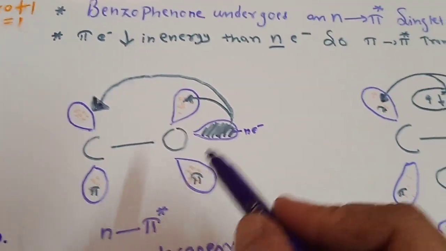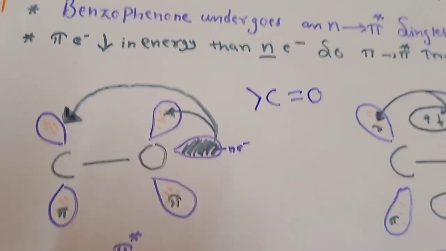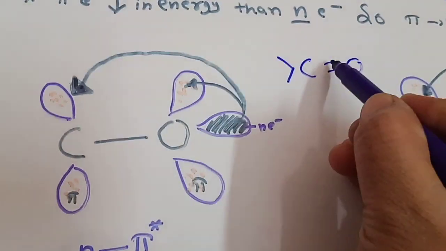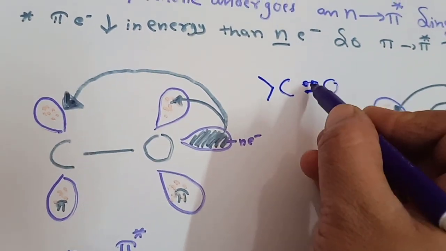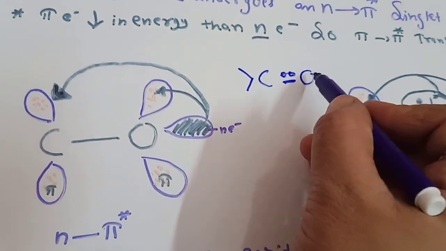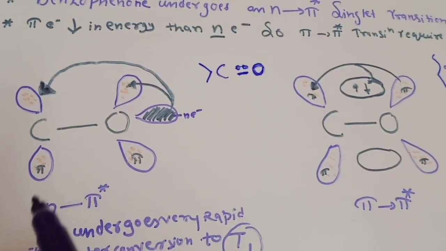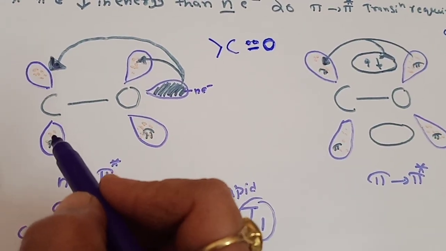Now we all know that any carbonyl group has the C double bond O representation. A pi bond is made up of 2 electrons, so this is the sigma bond, the sigma electrons, this is the pi bond, the pi electrons, and this is our oxygen. As we all know, there are lone pairs of electrons on the oxygen atom.